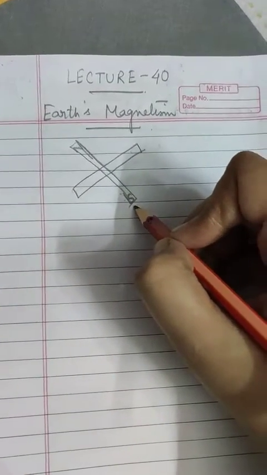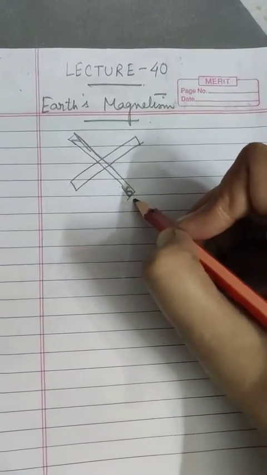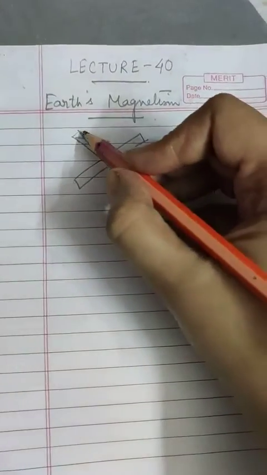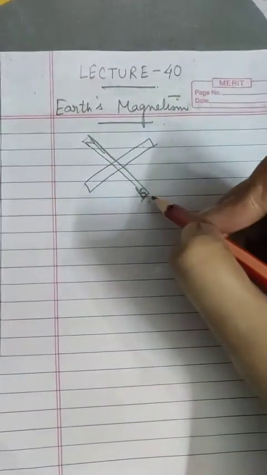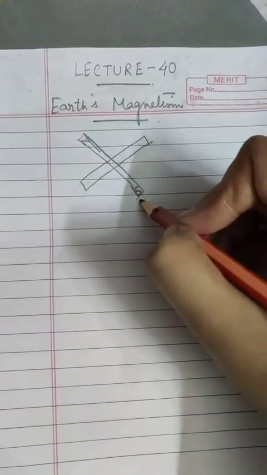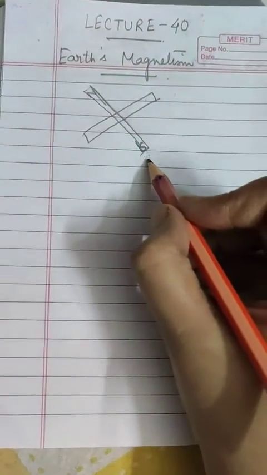Which means that Earth has its own magnetic field, and this magnetic field of the Earth exerts a force on the bar magnet to align it in the north-south direction of the Earth. Now, Earth's magnetic field is not constant.